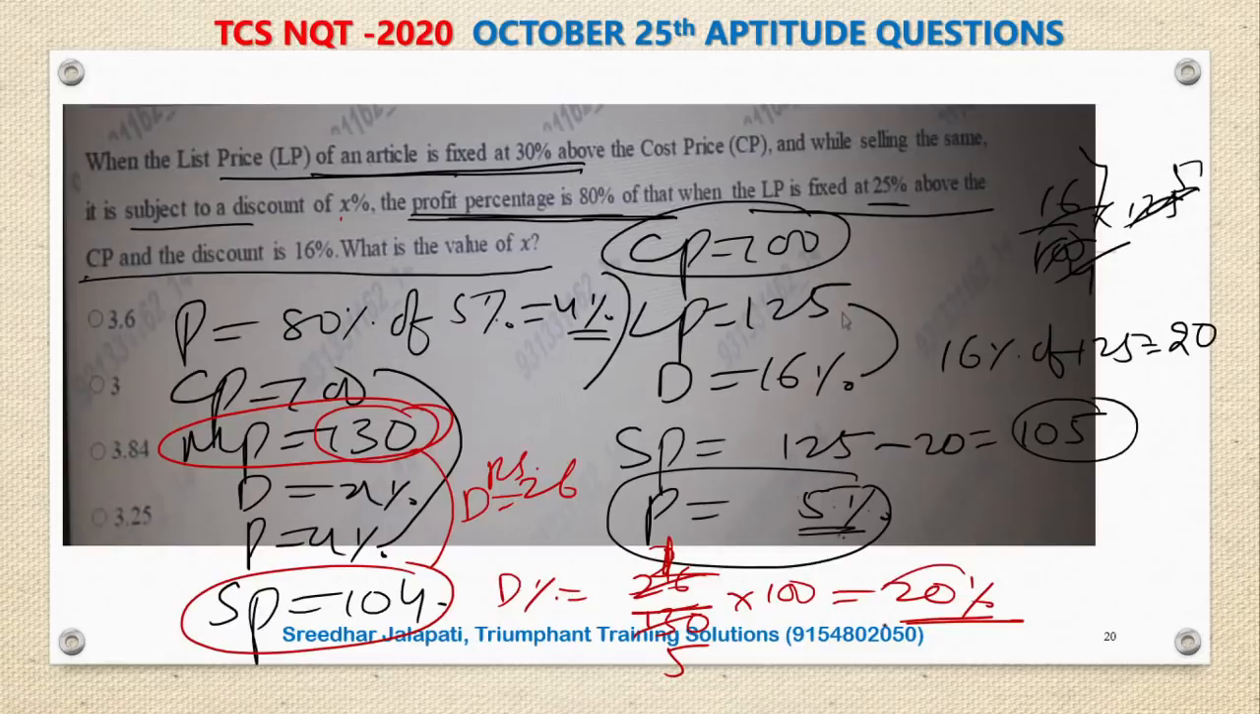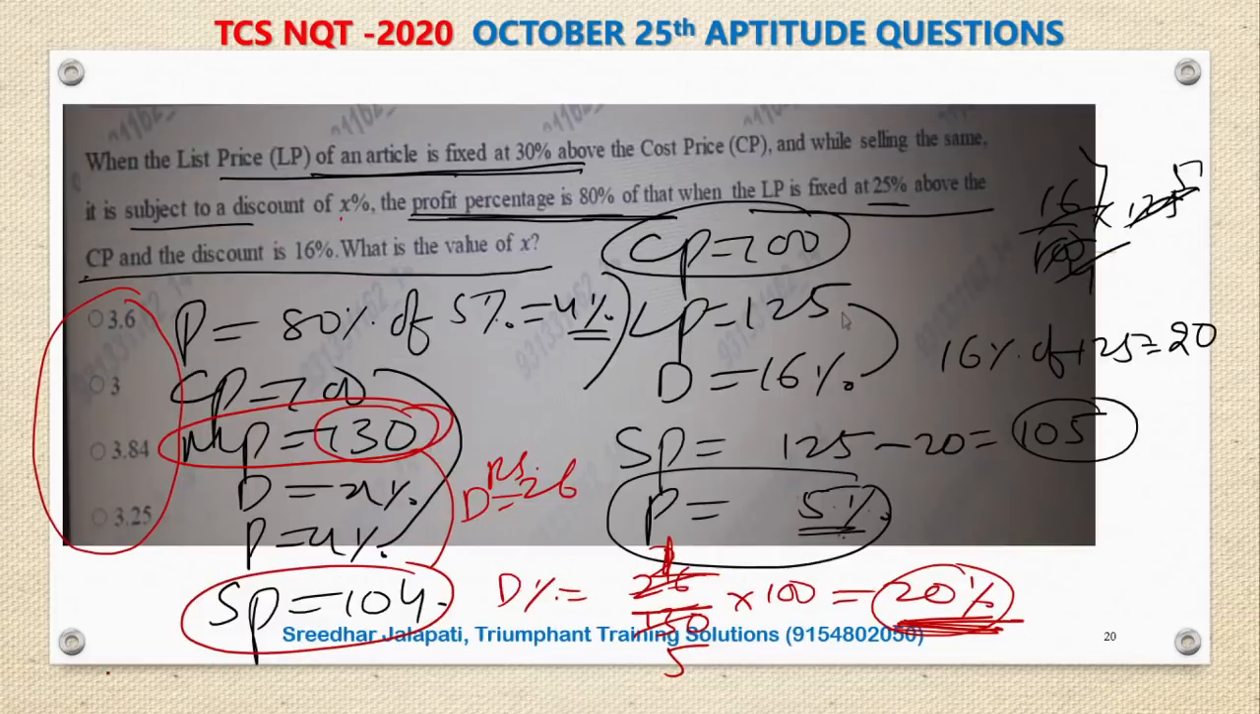So the X value is 20%, but this is not there in the options. I don't know whether I am wrong or the question is wrong. I tried a couple of times, but I am getting the same answer every time. So if I am wrong, please correct me in the comment section. I got the X value as 20%.